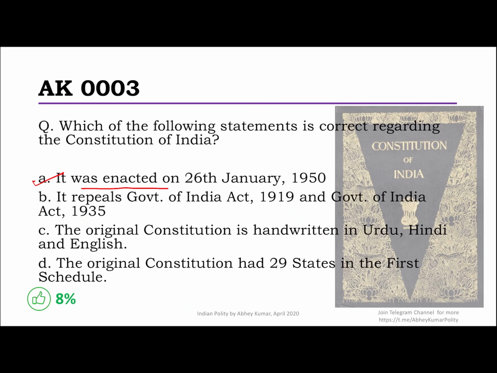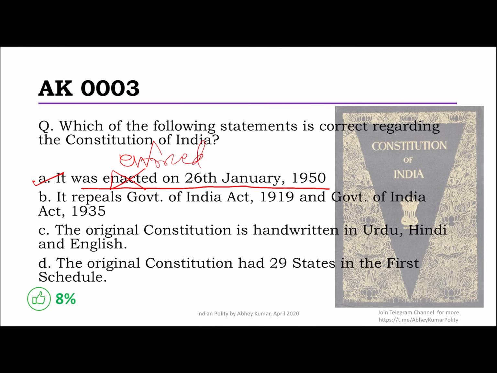It says it was enacted on 26th January 1950. No, it was not enacted on 26th January. It was enacted on 26th November 1949 itself. It was enforced, and that too only some of the provisions. A large part of the provisions, but many of the provisions also got enforced on 26th November 1949 itself. In fact, later we will see that the preamble very clearly gives this information about when it was enacted. Then regarding the second statement, that it repeals the Government of India Acts 1919 and 1935,